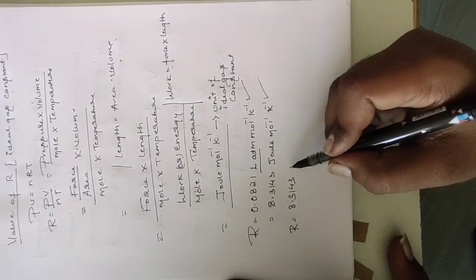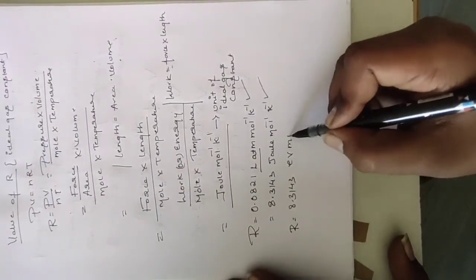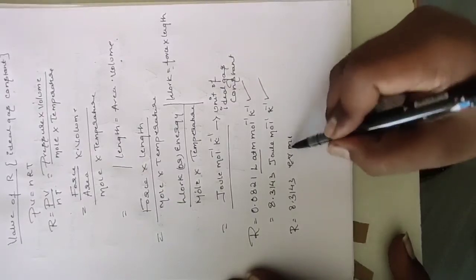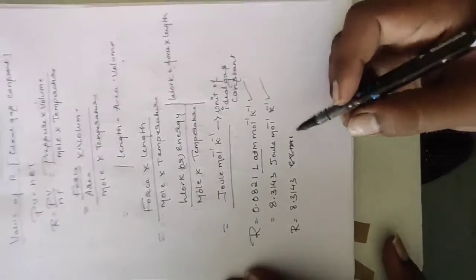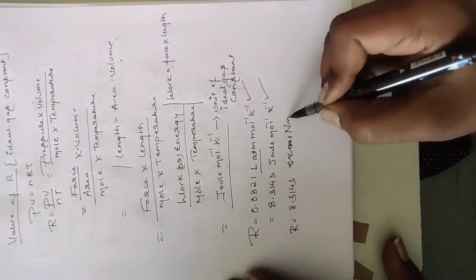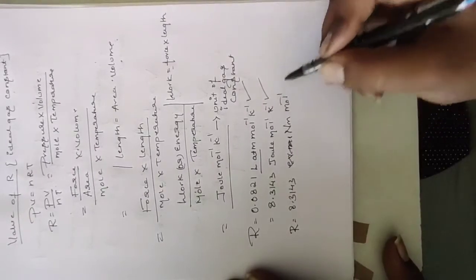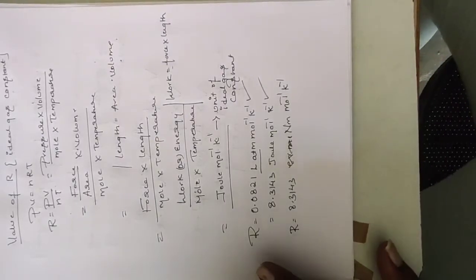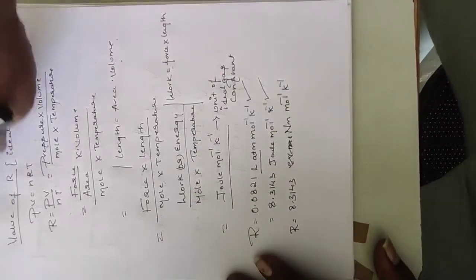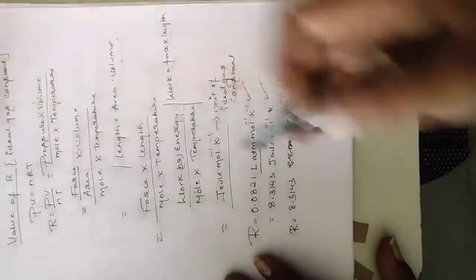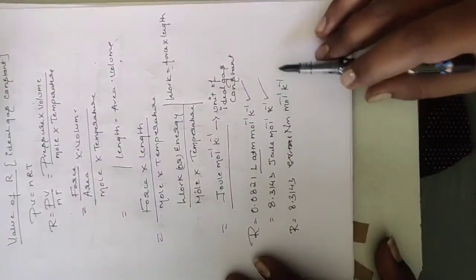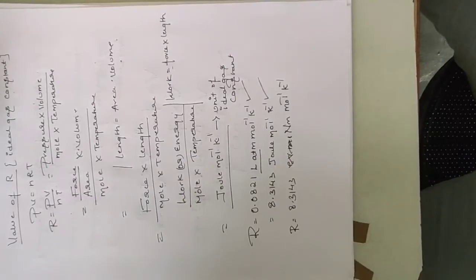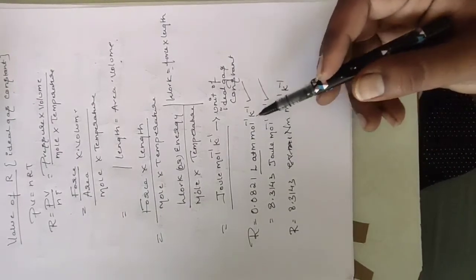If you want to convert into electron volt, no, this is not electron volts. We will get 8.314 newton meter per mole per Kelvin. This is the value we will get. Another value of R is 8.314 joules per Kelvin per mole, or 0.0821 liter atmosphere per mole per Kelvin.